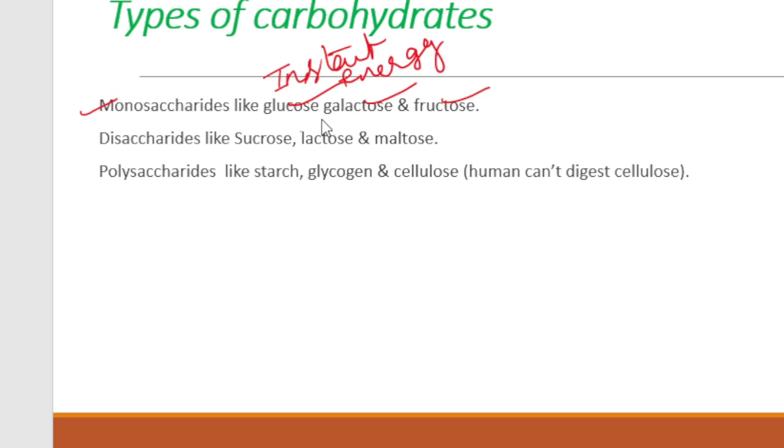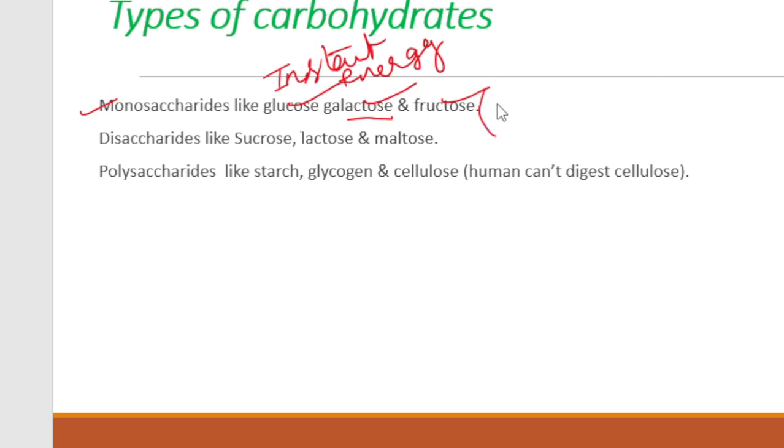while galactose is a dissolved form of your lactose. As the name suggests, lactose is dissolved, yes, soluble. Lactose is called the milk sugar, and soluble milk sugar is your galactose. Then there is fructose.